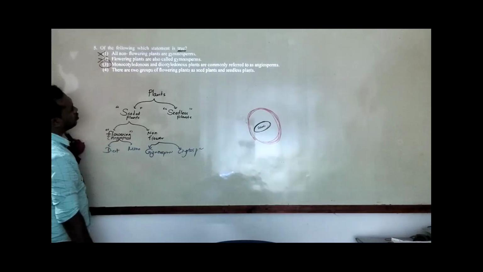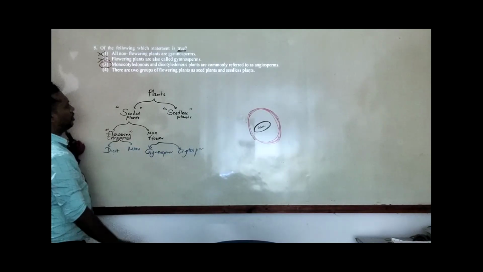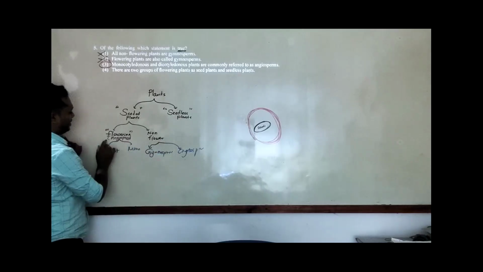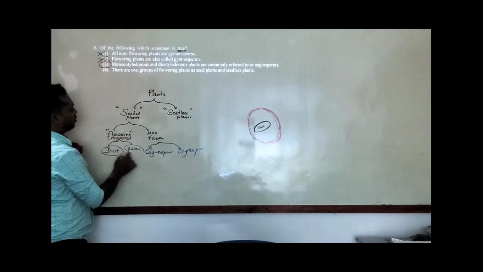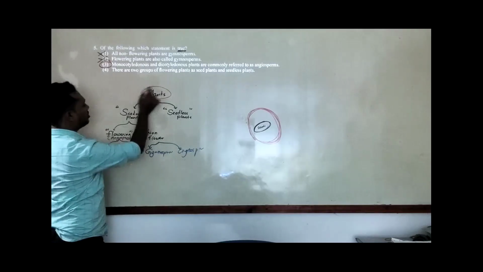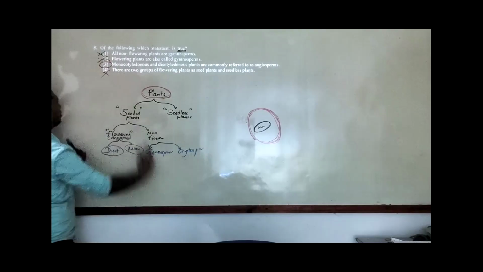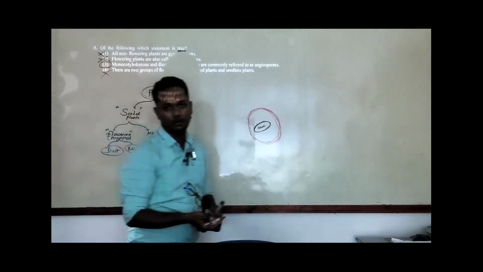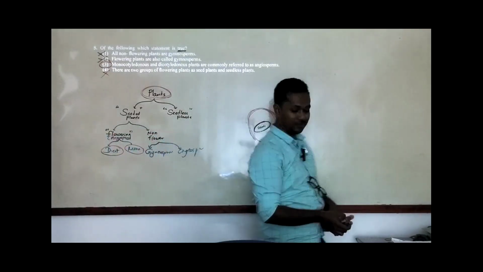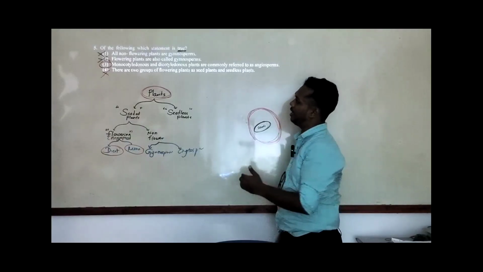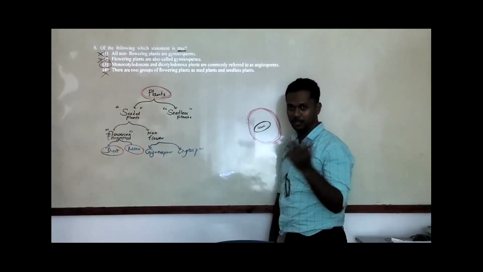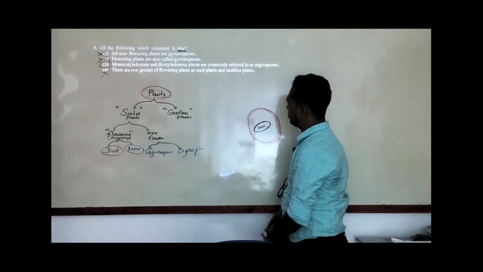So there are two groups of flowering plants. Seeds are seedless? No, in flowering plants we have two categories, dicot and monocot. Basically the plants are categorized into seedless and seeded. So the fourth one is also out. I hope most of you marked the correct answer as answer 3. Okay, right. We'll move on to the next question.